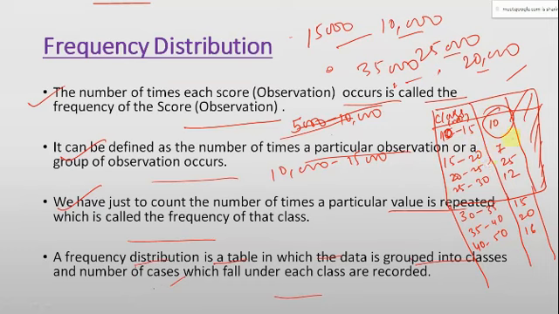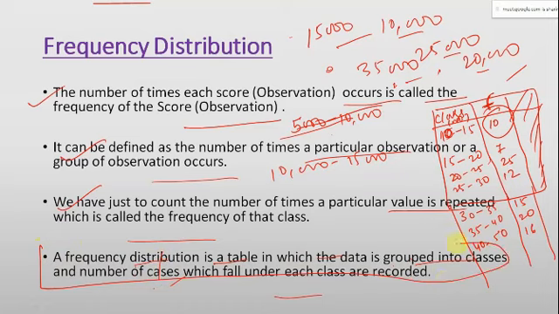So this is nothing but a frequency, and that is why we represent it by a small f, and this table is called a frequency distribution.